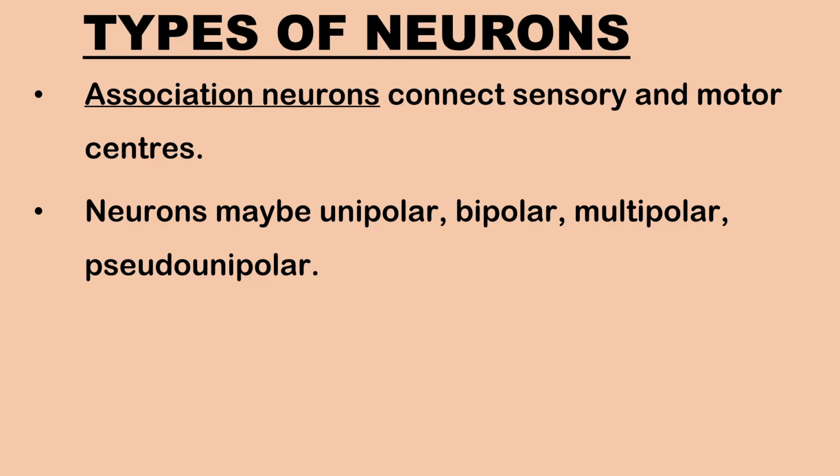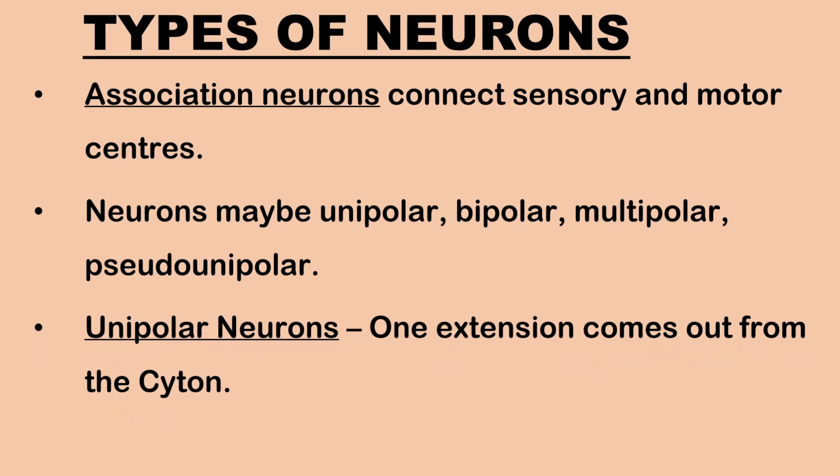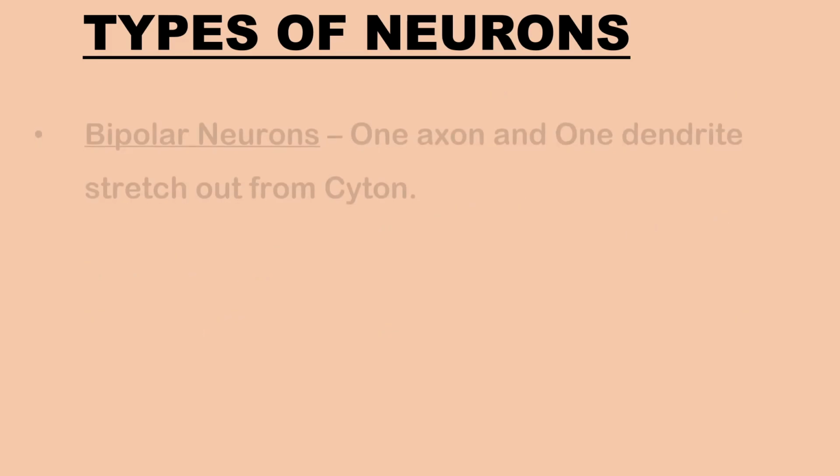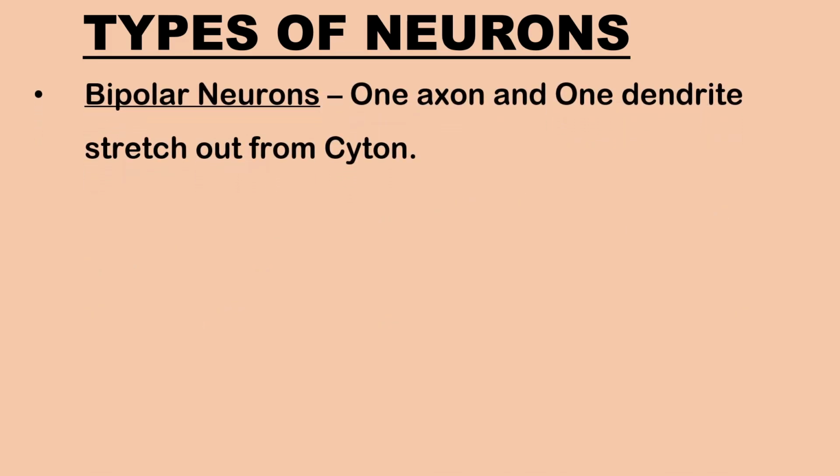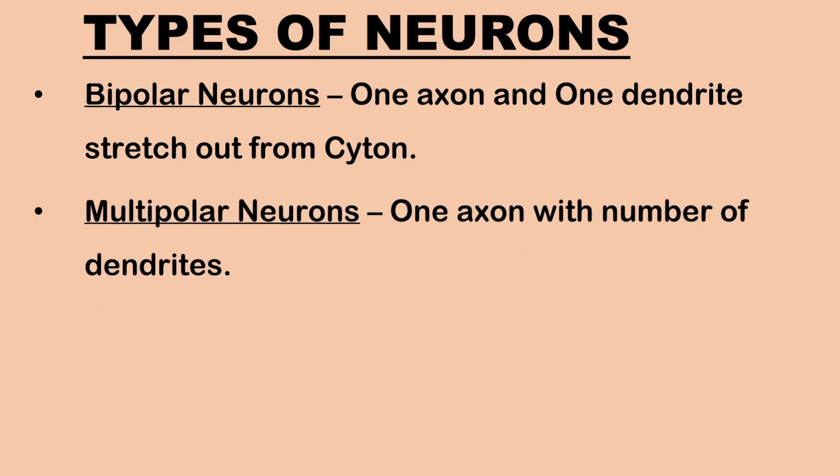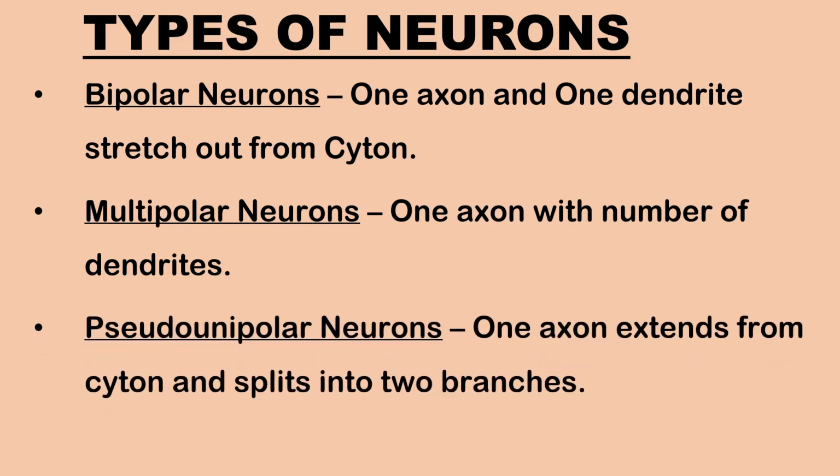Based on the number, they are known as unipolar, bipolar, multipolar, and pseudo-unipolar. The unipolar neurons have only one process that comes out from the cyton. The bipolar neurons have one axon and one dendrite stretching out from the cyton or the cell body. Multipolar neurons have one axon but a number of dendrites. Pseudo-unipolar neurons have one axon that extends from the cyton for a very short distance and then splits into two branches.